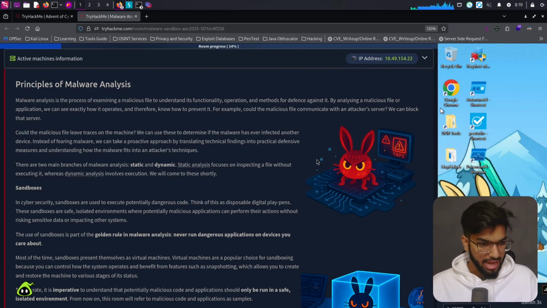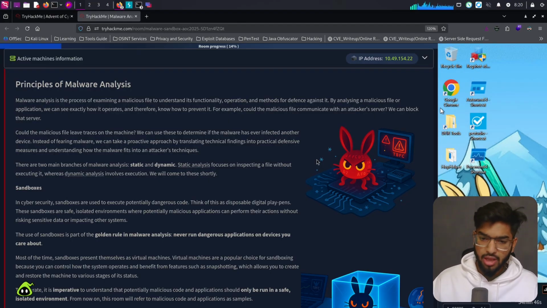Principles of malware analysis. Malware analysis is the process of examining a malicious file to understand its functionality, operation, and methods for defense against it. By analyzing a malicious file or application, we can see exactly how it operates and therefore know how to prevent it. For example, could the malicious file communicate with an attacker's server? We block that server. Could the malicious file leave traces on the machine? We can use these to determine if the malware has ever infected another device. Instead of fearing malware, we can take a proactive approach, translating technical findings into practical defense measures and understanding how the malware fits into an attacker's technique.